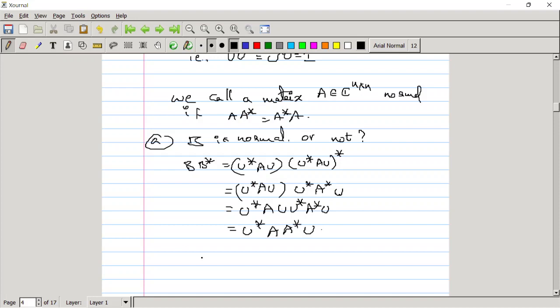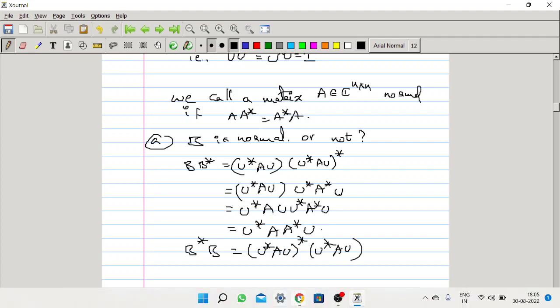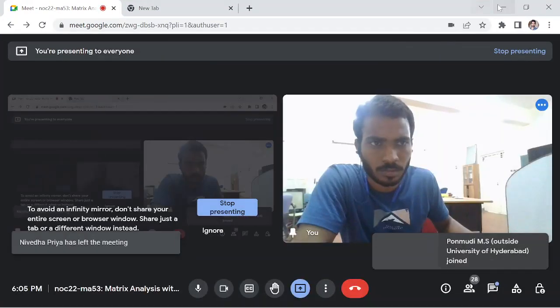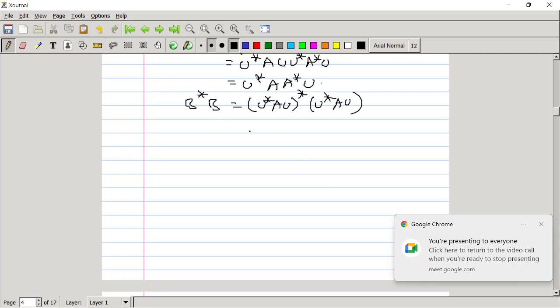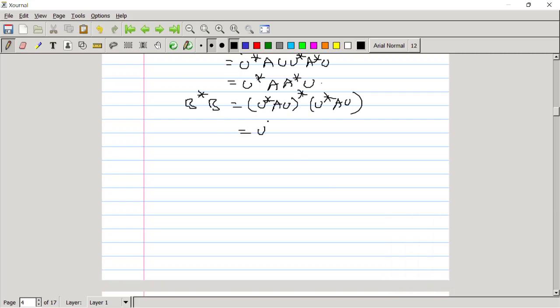So let me calculate the value of B star B also. From that we can check whether the two matrices are equal or not. B star B is equal to, similarly, U star AU whole star into U star AU, which is U star A star U into U star AU.